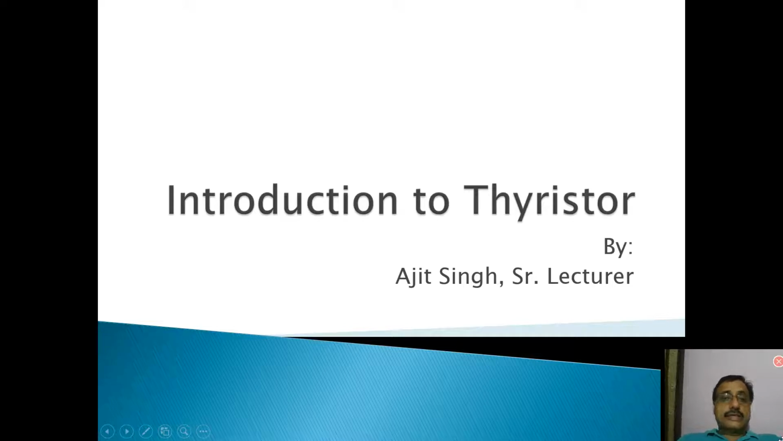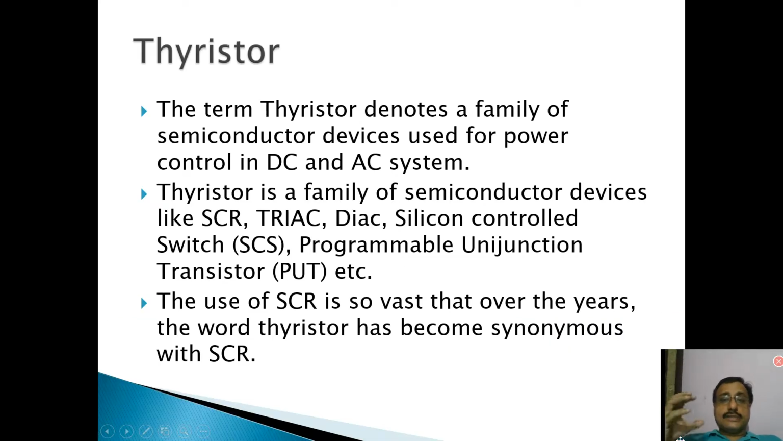Today I am going to discuss the topic Introduction to Thyristors. Now, what do you mean by actually thyristors? Thyristor is not a name of a single device, it is the name of a family of semiconductor devices which is used to control the power in DC and AC system. This is the name of a family in which some components like SCR, TRIAC, DIAC, UJT, etc. are covered, and these are used to control power in DC and AC system.